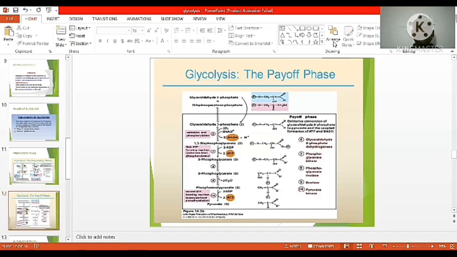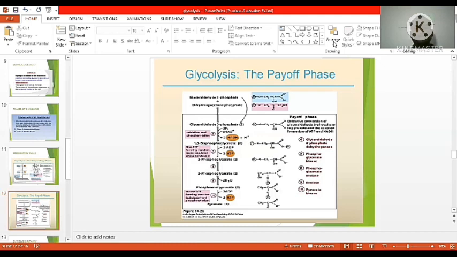So it happens twice: in one way, the glyceraldehyde 3-phosphate pathway produces 2 ATPs, and at the same time dihydroxyacetone phosphate also produces the same 2 ATPs. That's why a total of 4 ATPs are formed by substrate level phosphorylation. In the case of oxidative phosphorylation, totally 6 ATPs. How are the 6 ATPs formed?